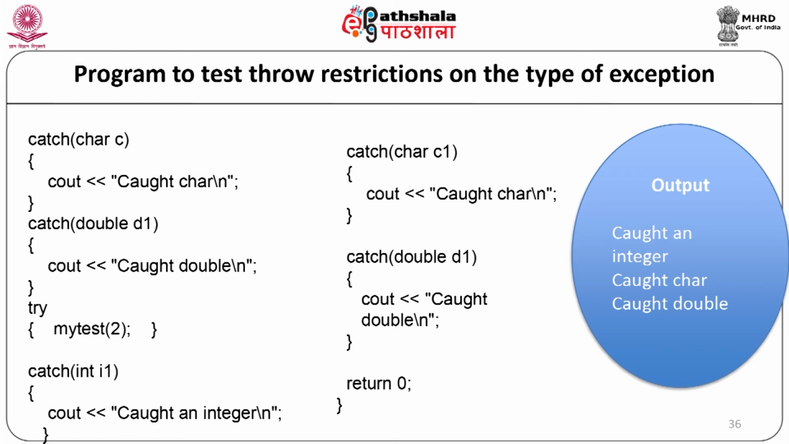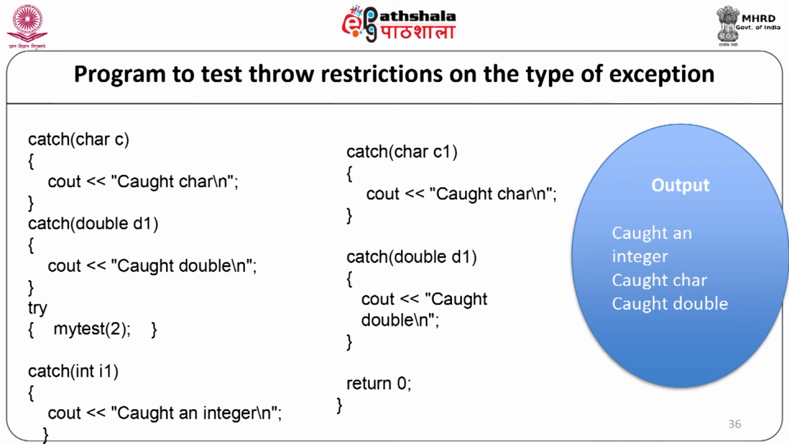So, here we have written 3 different catch blocks. Now, we will start with the try block. Try, opening braces, myTest with the parameter 1, end of the try block. Now, the catch statement will follow for that particular try block: catch (int i1) cout "caught an integer", catch (char c) cout "caught character", catch (double d1) cout "caught double", and the catch block will end.